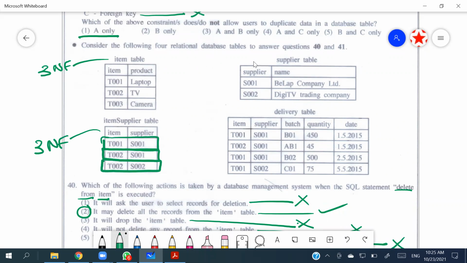So supplier table, supplier name, yes. So it is only supplier and its name. So we can say it is in third normal form. Delivery table: item, supplier, batch, quantity, and date. So item, supplier, T001, S001. Okay, then repeating.